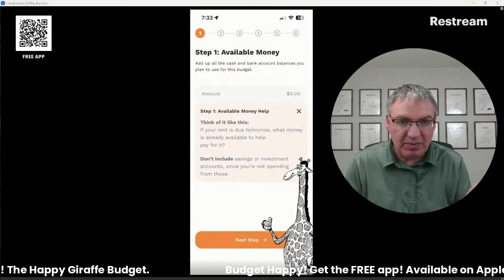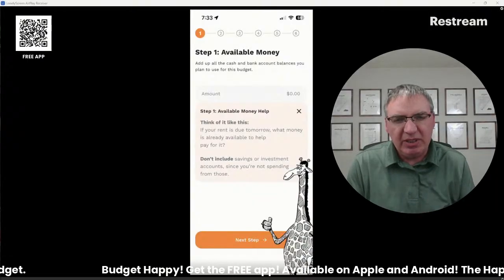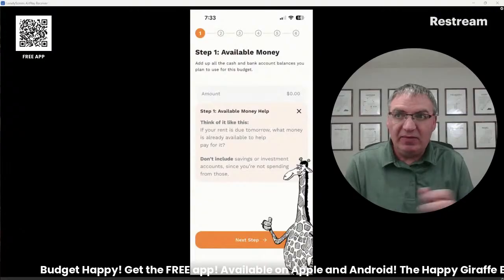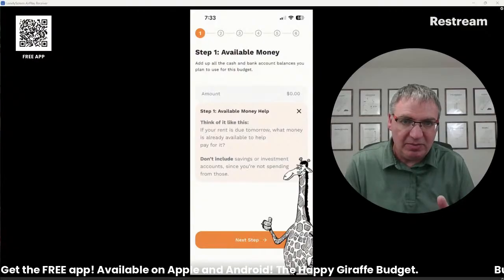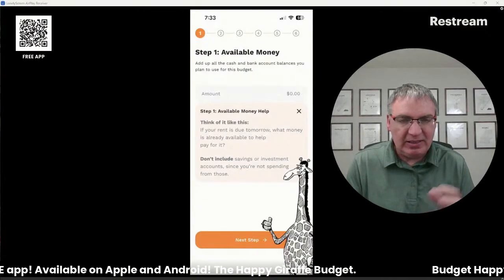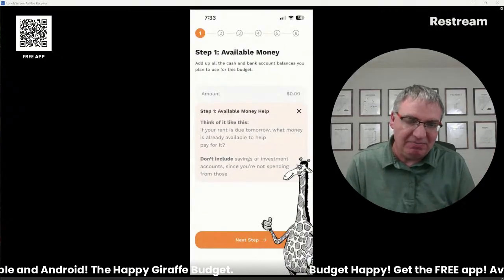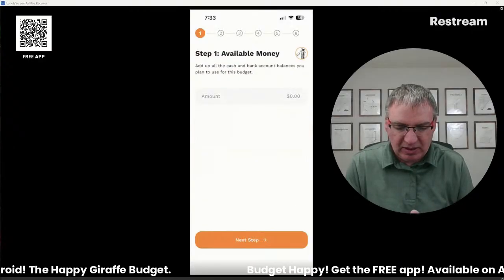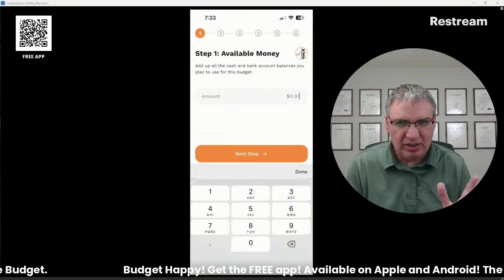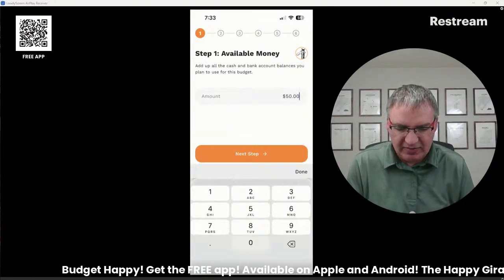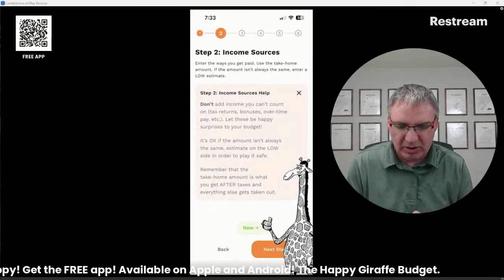This one is available money. That is how much money you have in your bank account right now. If you have several bank accounts, like if you've got things spread out, that's okay. Just add them all together. Just assume that it's all one big number, because again, we're trying to make budgeting as simple as possible. If you put it all into one account, that's the simplest way to do it. I'm going to assume we're doing this for a family of 4 in Utah. I'm going to assume they've got 5,000 in their account right now, because it's almost the end of the month and they probably have a mortgage due pretty soon.